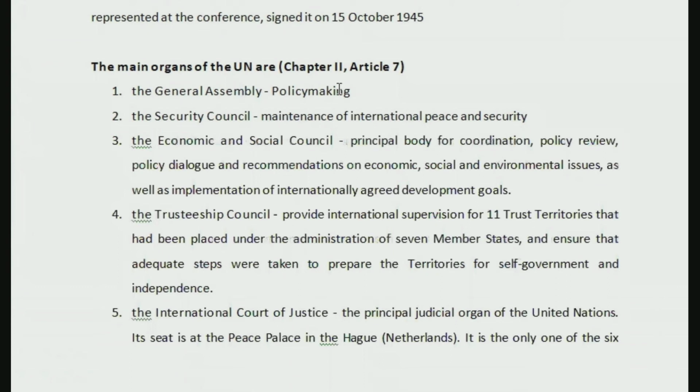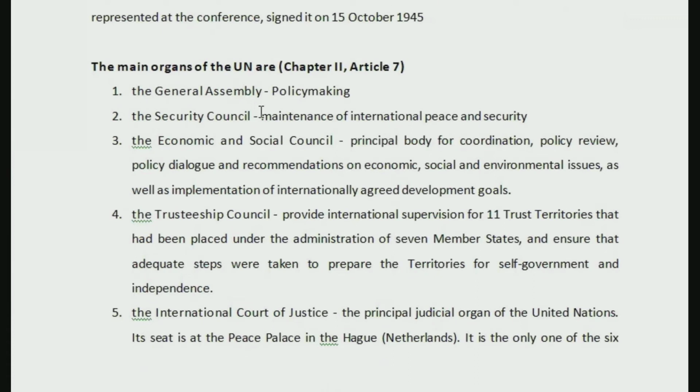Next one is Article 7, which is from Chapter 2 of the Charter, that talks about main organs of the United Nations. Because the topic itself is United Nations and its organs, we are going to discuss these organs one by one in detail. But today I am just going to discuss briefly how these organs are different from one another. Why do we need different organs inside one organization only? Why do we have different organs? We are going to discuss that.